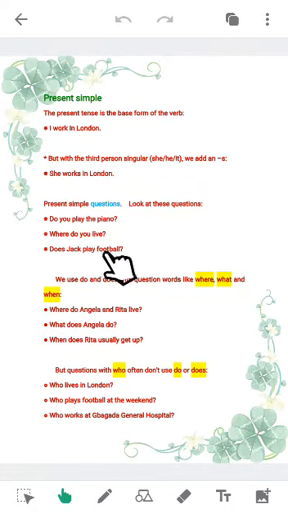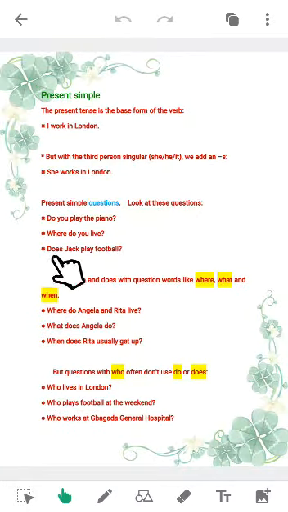Where do you live? It's a present simple question. Does Jack play football? That's a present simple question. Now let's move on. We use do and does with question words like where, what, and when. So anywhere you come across where, what, and when, we use do or does with it.